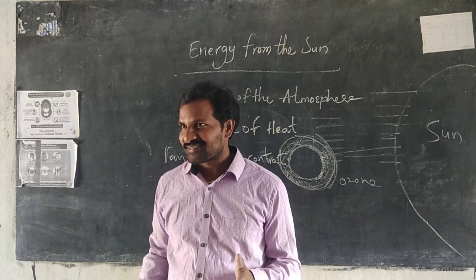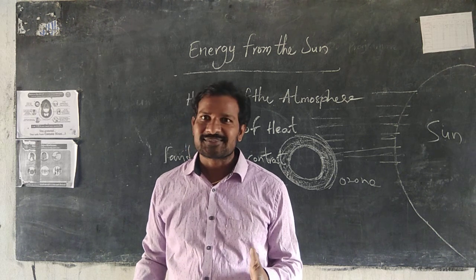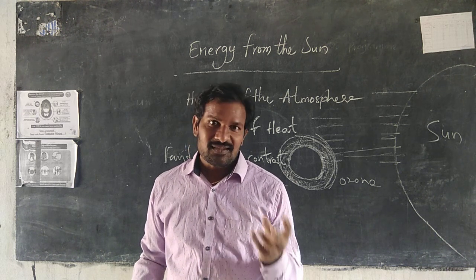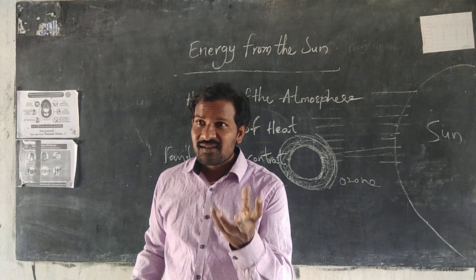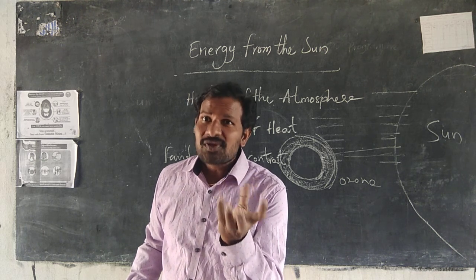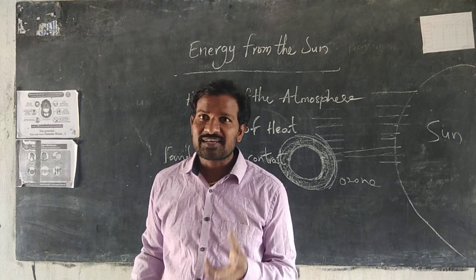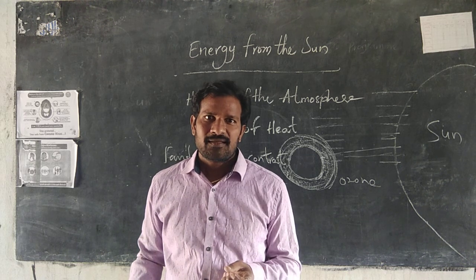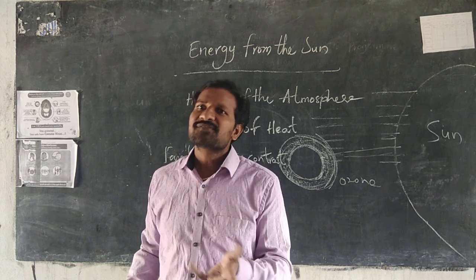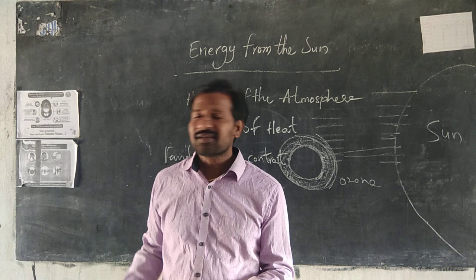But water bodies, oceans or seas, heat up very slowly and cool very slowly. That is the difference.